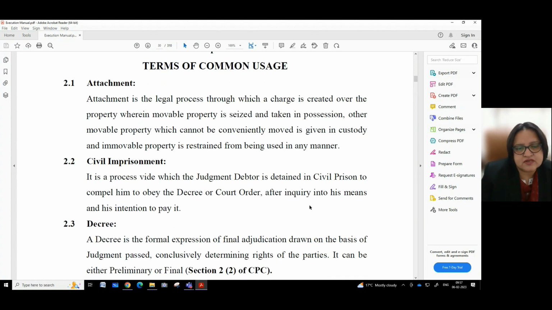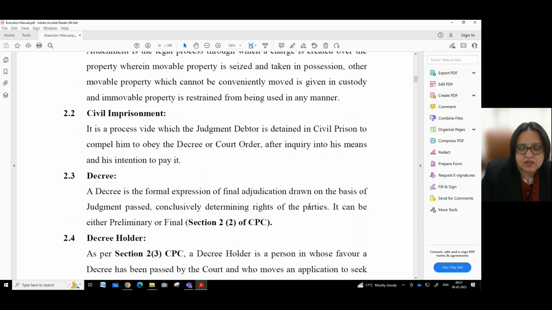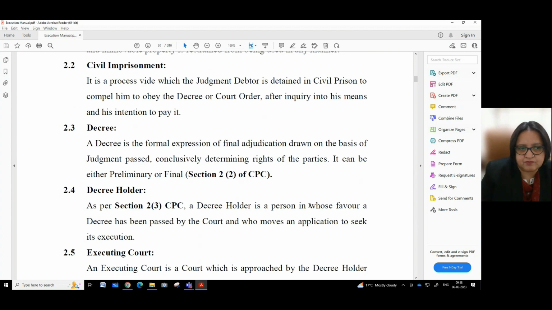Attachment. Attachment is the legal process through which a charge is created over the property, wherein movable property is seized and taken in possession. Other movable property which cannot be conveniently moved is given in custody, and immovable property is restrained from being used in any manner. Civil imprisonment. It is a process by which the judgment debtor is detained in civil prison to compel him to obey the decree or court order after inquiry into his means and his intention to pay it.